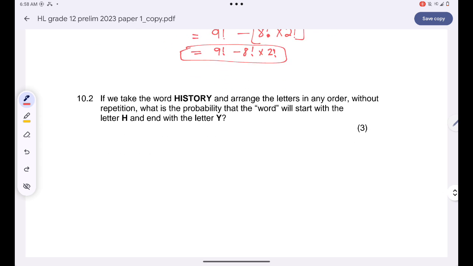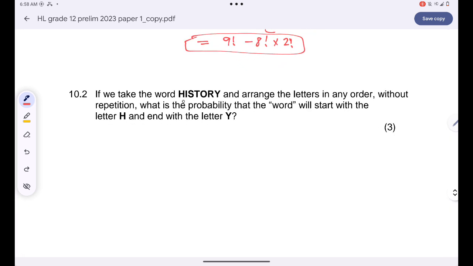Okay, and then now we are told that if we take the word history and arrange the letters in any order without repetition, what is the probability that the word will start with an H and end with an I? Okay, how many letters do we have? 1, 2, 3, 4, 5, 6, 7. The total number of ways, guys, that we can arrange this word is just 7 factorial ways.